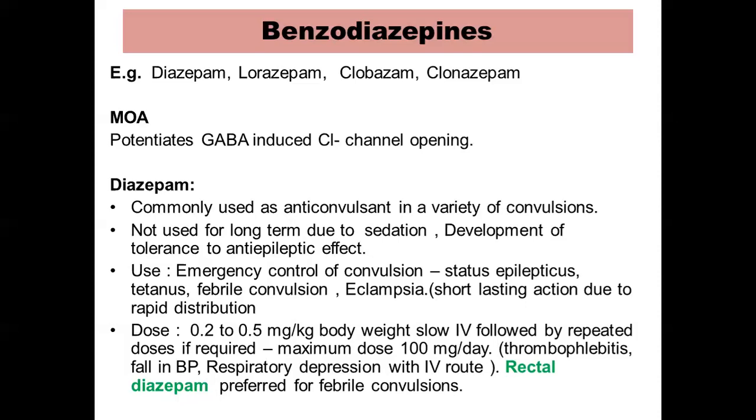IV route usually produces thrombophlebitis of the injected vein, sudden fall in BP, and respiratory depression. So you have to be very cautious when you are using the IV route of diazepam, and all the resuscitation measures should be available nearby if you are giving IV diazepam. For this reason, for febrile convulsions, it is usually given by the rectal route in the form of suppository and so on. Rectal diazepam is relatively safer as compared to IV diazepam.